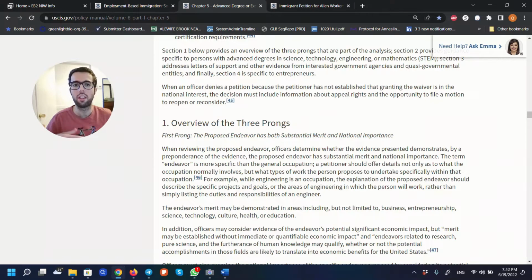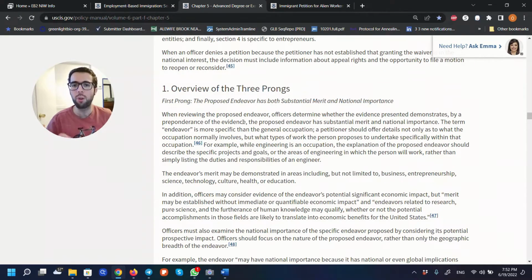And this is, for example, the very thorough description of what they call the three prongs or the three pillars of the NIW subcategory. You may already be familiar with them, but in case you aren't, number one: the proposed endeavor has both substantial merit and national importance. Again, you have to prove that your endeavor, what you're going to be working on, has substantial merit and impacts the US at a national level or is a globally impacting endeavor. So that's the first one, and you can read all about it here.